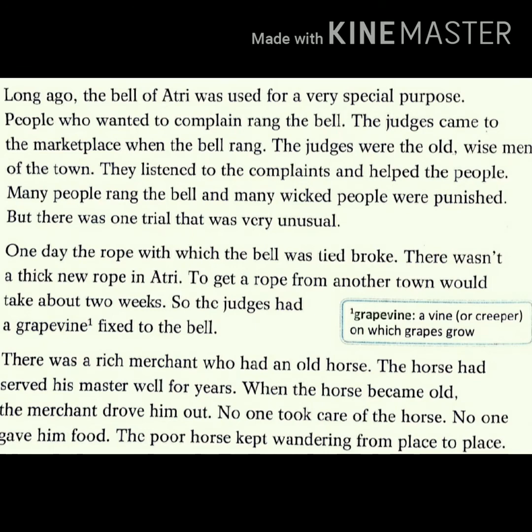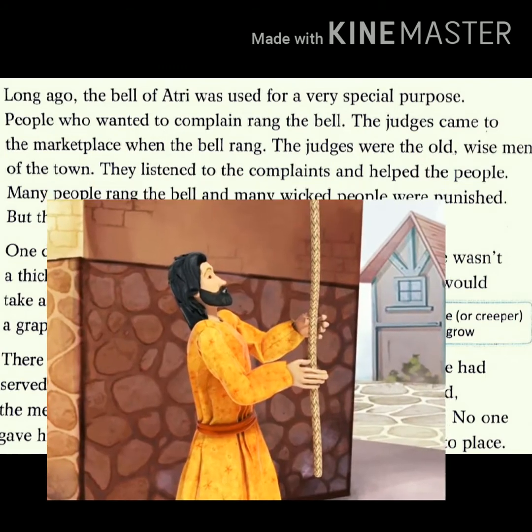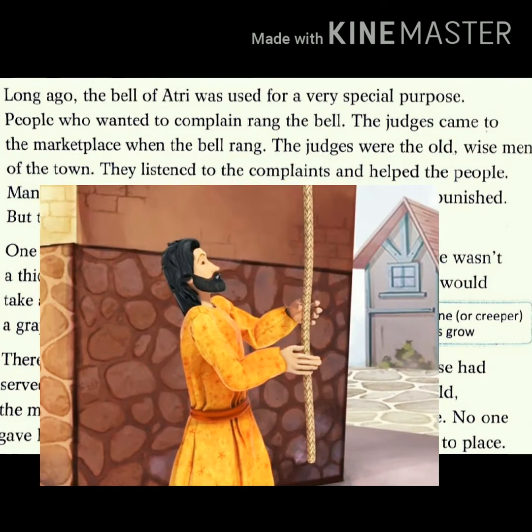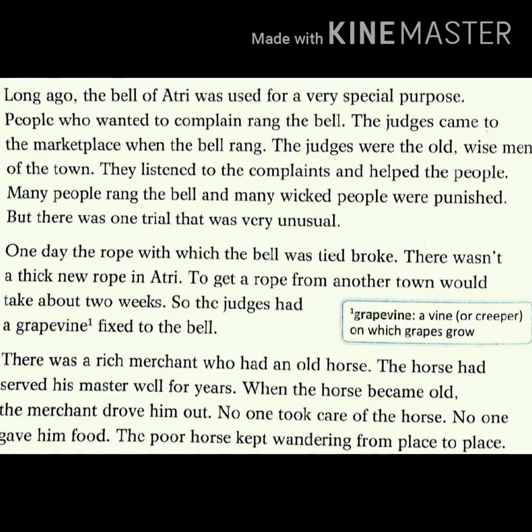Now let me explain. Long ago, the bell of Atri was used for a very special purpose. Purpose here means the aim of something. So people who wanted to complain rang the bell. What is the purpose of that bell? When you have any complaint against anyone, then you can ring that bell. The judges came to the marketplace when the bell rang.